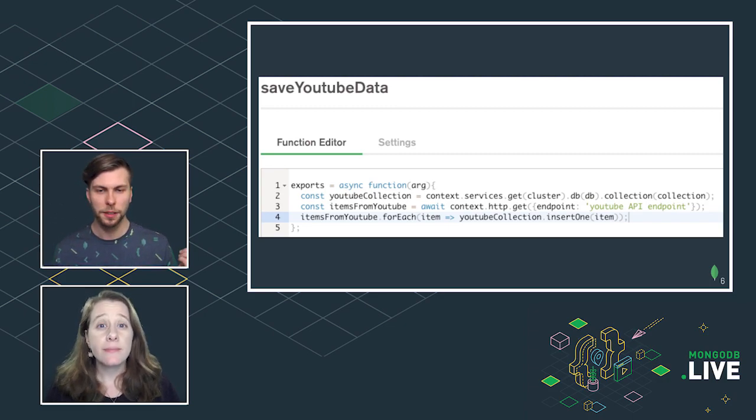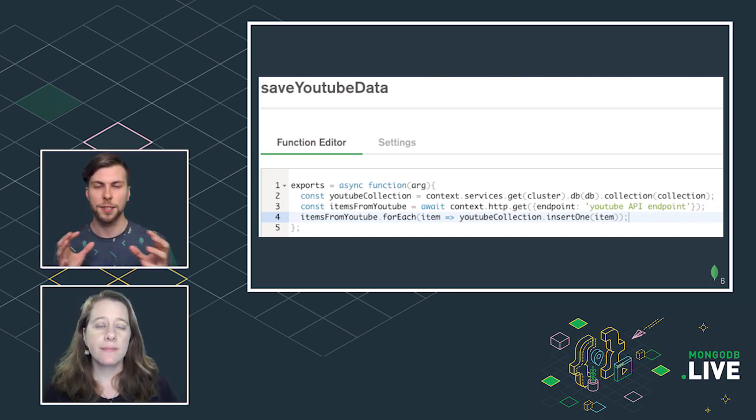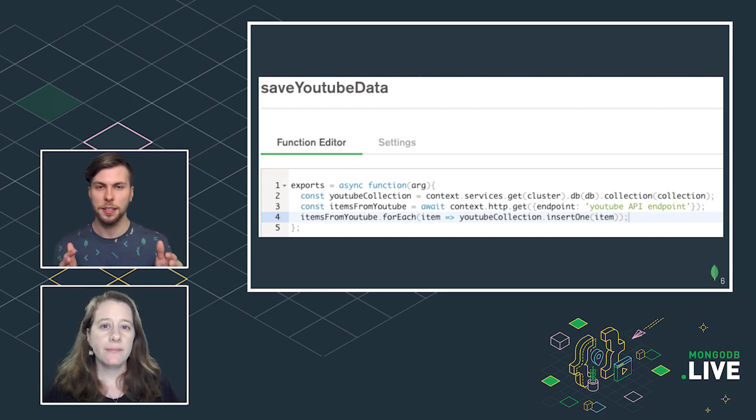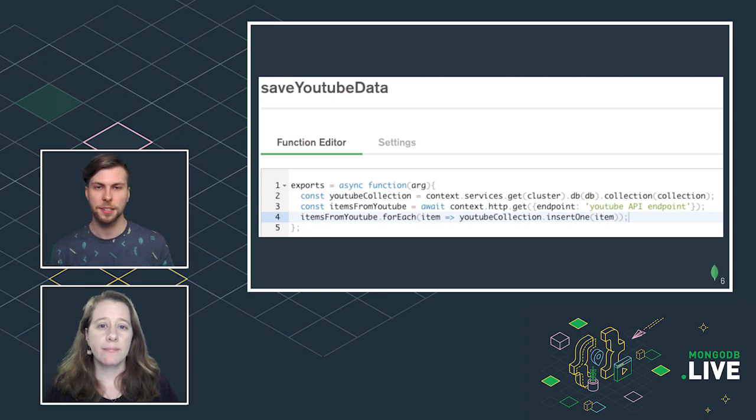save it. So what we do on line 2 is we use a Realm built-in service called context services get, which allows us to interact with our connected Atlas cluster. So line 2, we get the collection there. Line 3 is where we use context.http.get, which is a Realm method that allows us to interact with an HTTP endpoint. In this case, we'll use the YouTube API. And then on line 4, we take that data, iterate through it, and we call the insert one command to insert all of this stuff into our connected Atlas cluster. And that's it. That's all we need to do.